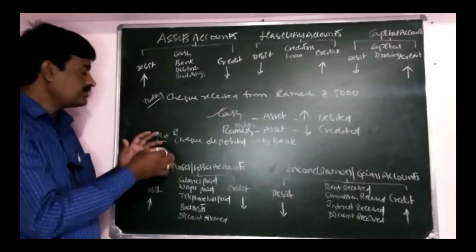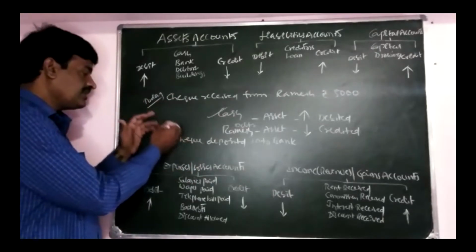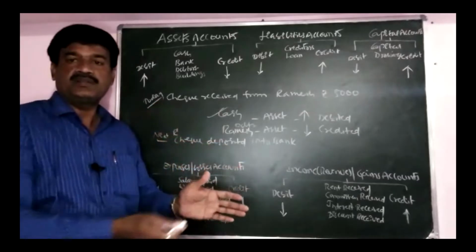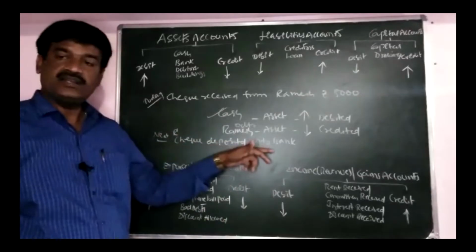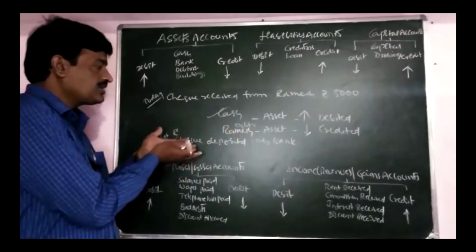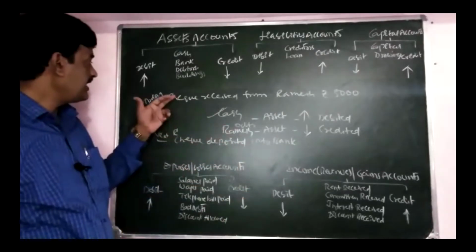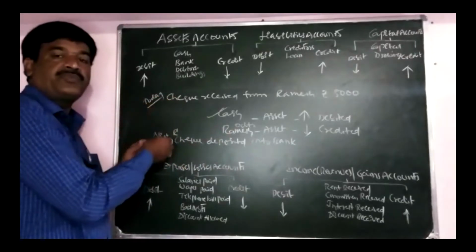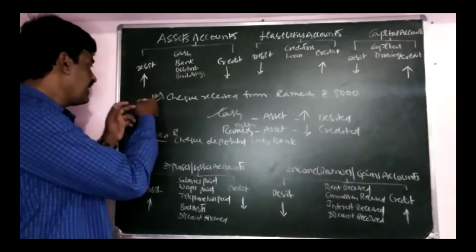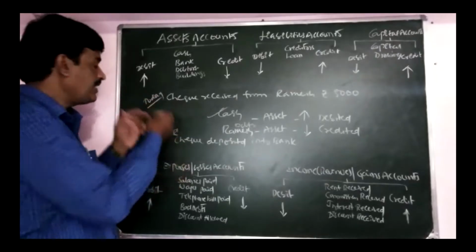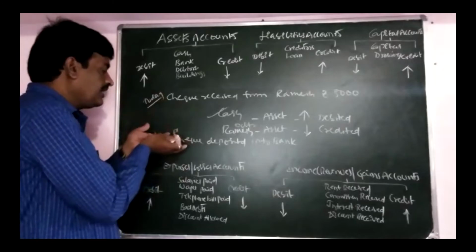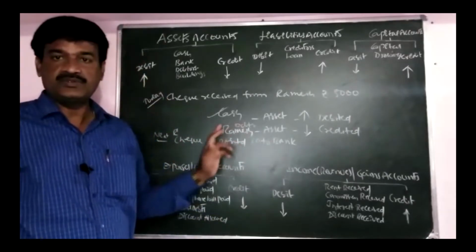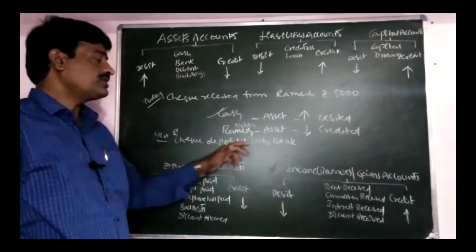Now today we also assume cash. Check here is cash. Cash deposited into bank. Check deposited into bank means cash deposited into bank. Why? Because yesterday we treated the check as cash. Now today we are taking the check from the cash box, that is, taking the cash from the cash box and depositing it into the bank account.